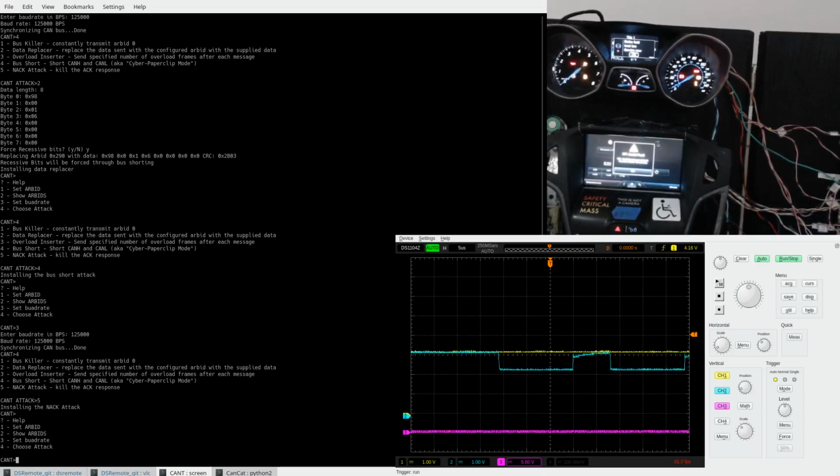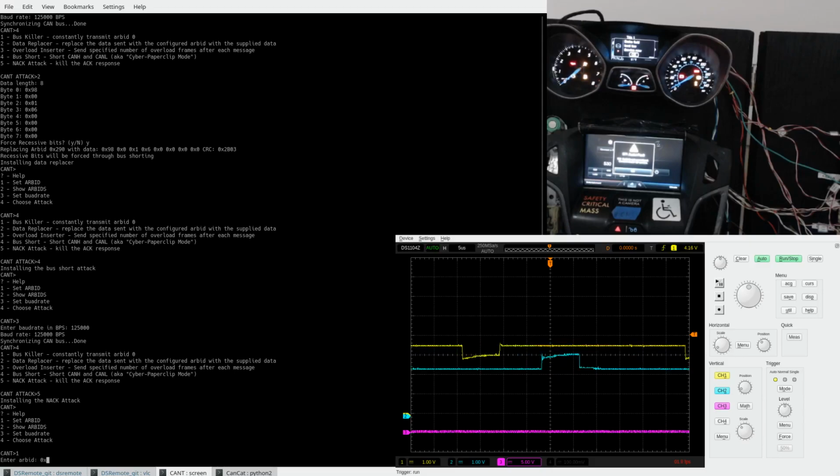But what if you want to go the other way? So in this case, I've actually used our control box to cause the body control module to be sending the brake fluid level low, which it does by setting that bit to 0, the dominant state. And now I want to overwrite that with the recessive state for that bit to cause the brake fluid level low light to turn off. I was unable to do that with the previous version of CANT, but now I can do that.